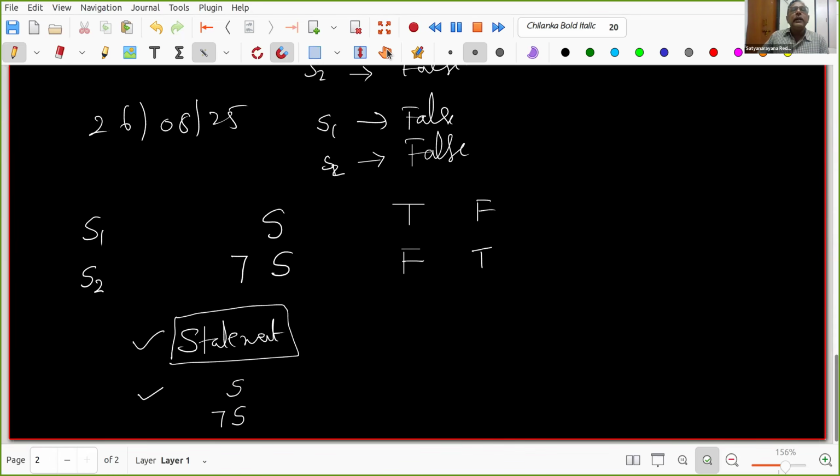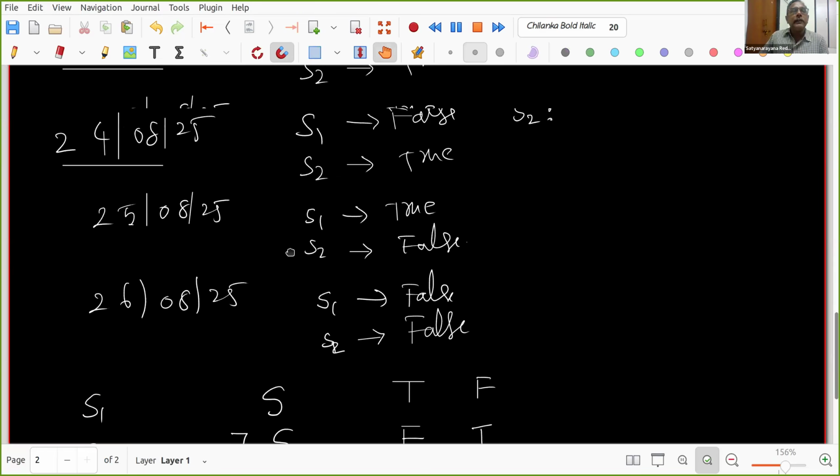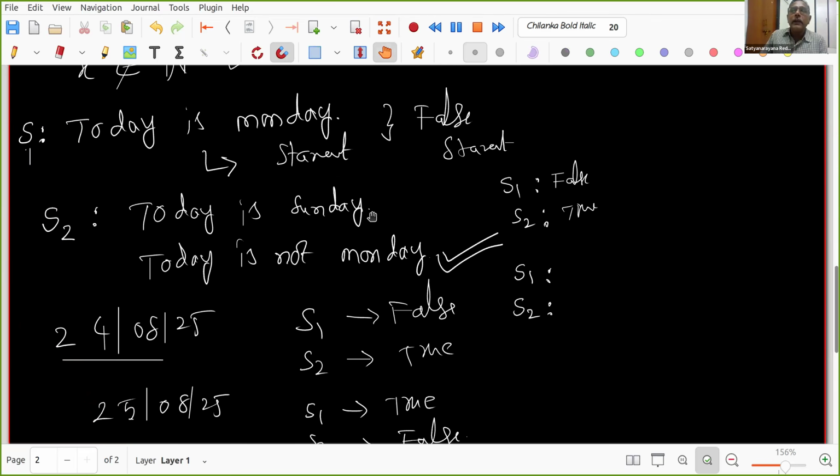Right. Now you understand why "today is Sunday" is not a negation of the original statement, "today is Monday". One of you can comment why it is not a negation. Okay, it is better I ask you. I'm clearing all of you. Somebody can comment why the negation of "today is Monday" is not "today is Sunday". Why? Anything you feel, tell us.